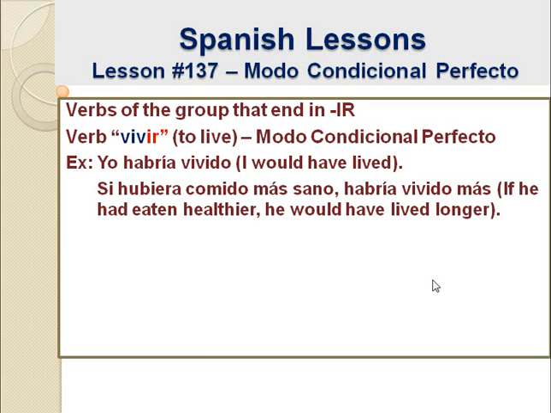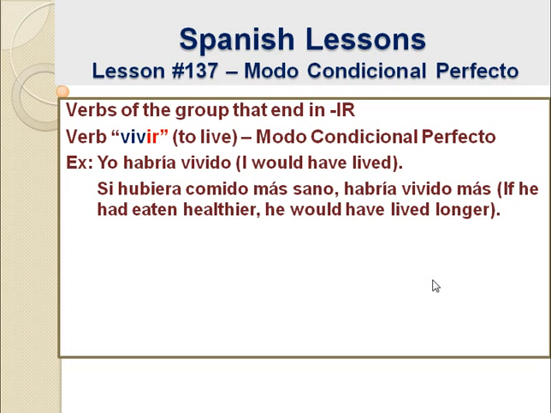So we were missing the third group of verbs, right? The verbs that end in IR. So we will conjugate the verb vivir, or the verb to live, right? Yo habría vivido, or I would have lived. So here we have a more complex example. Si hubiera comido más sano, habría vivido más.